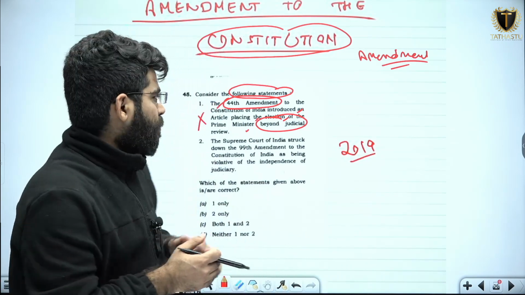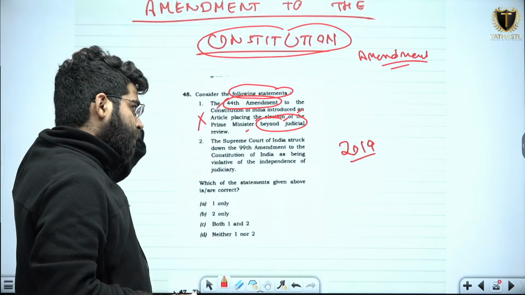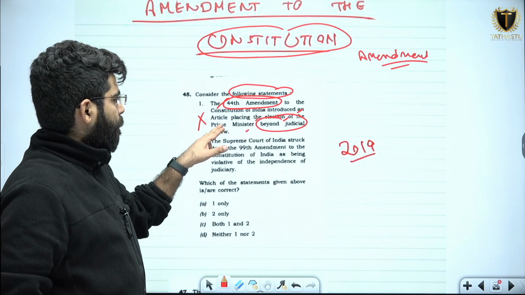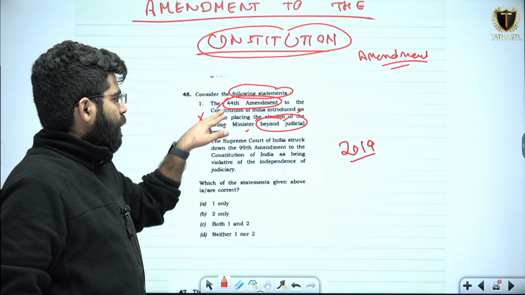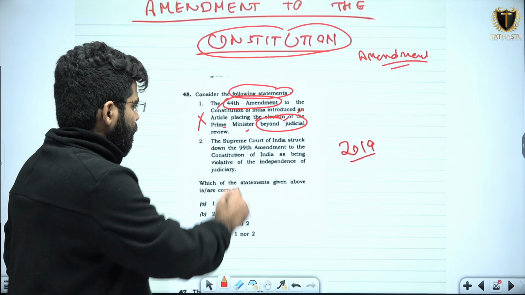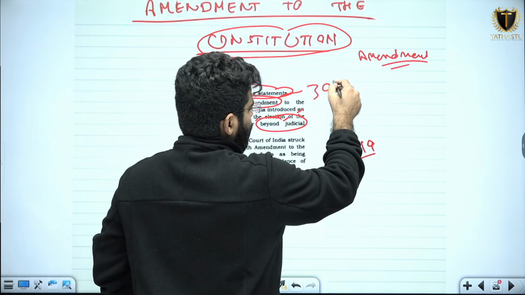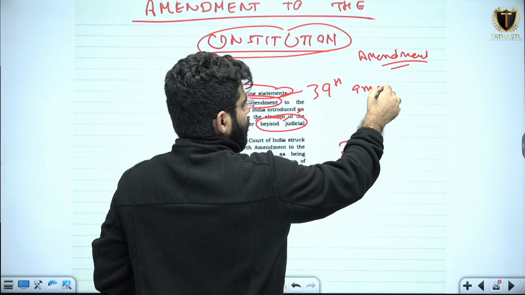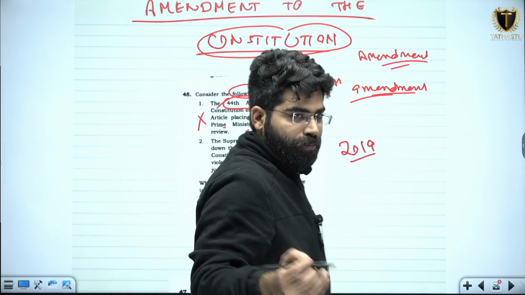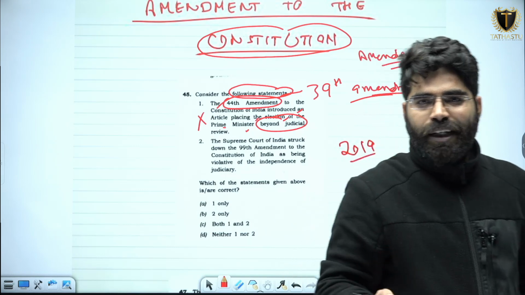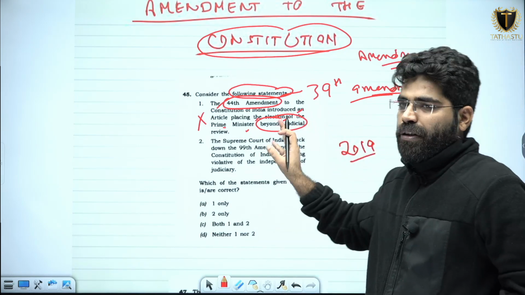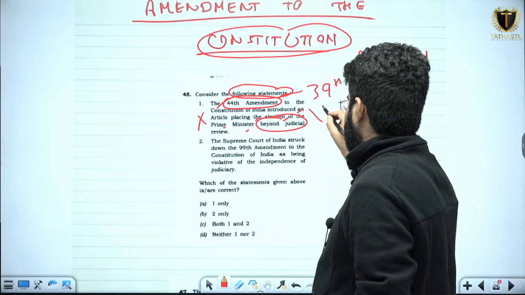So if you are saying that the 44th Amendment Act introduced an article placing the election of the Prime Minister beyond judicial review, it is not the trait of the 44th Amendment Act. Basically it was the 39th Amendment Act which tried to do so. The 39th Amendment Act tried to place the election of the president, vice president as well as the prime minister beyond judicial review. It was not the 44th Amendment Act. So this is a wrong statement.